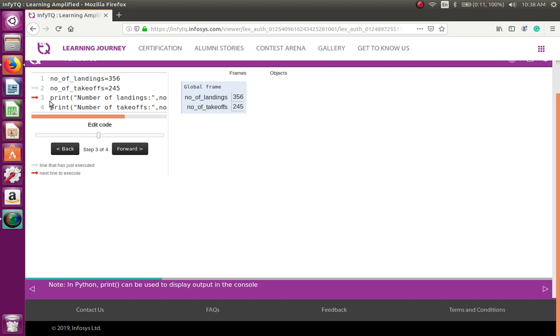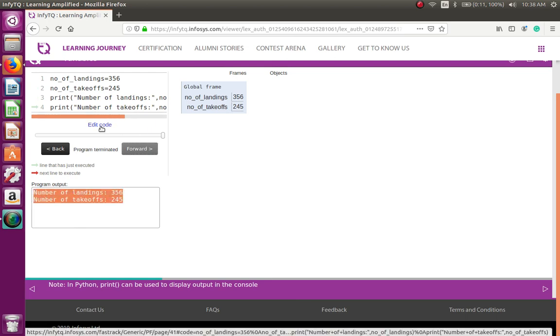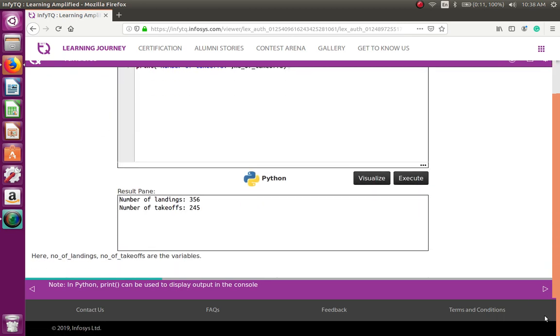Now we are on the third line, so it is going to print the value. I'm sure you will get the value here. Forward, yes, number of landings 356. In the final one, number of takeoffs, click on it. Yes, the whole process ends. This is the output we get. So to go back to the previous window, click on edit code, it will bring it back. Yes, let's move on.